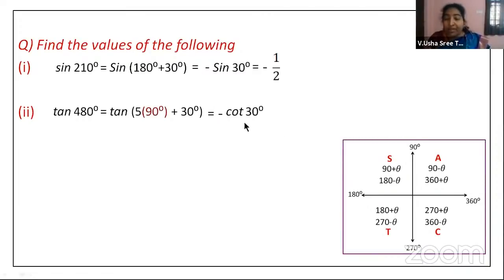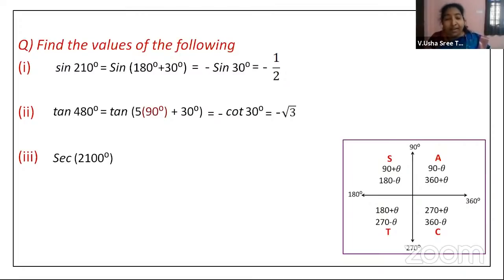As of now, we'll take it for granted that it is cot 30 degrees. Again, we'll come back to this slide. Okay, cot 30 is √3. So we will just substitute and we will take it as -√3.